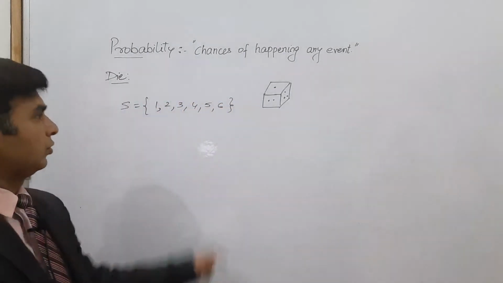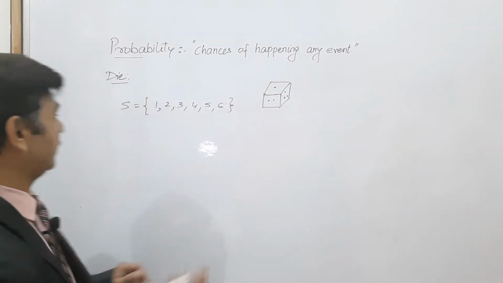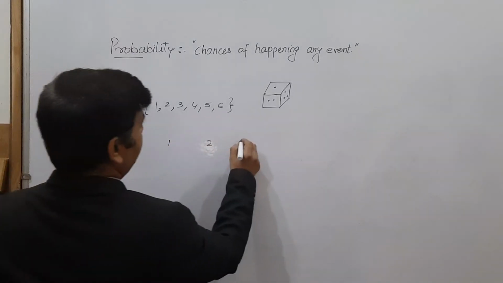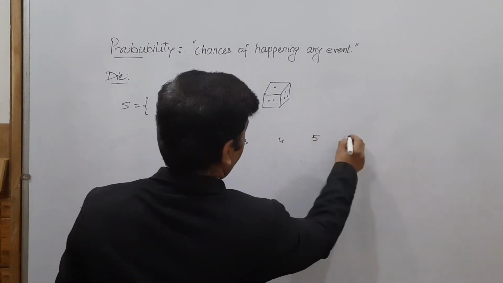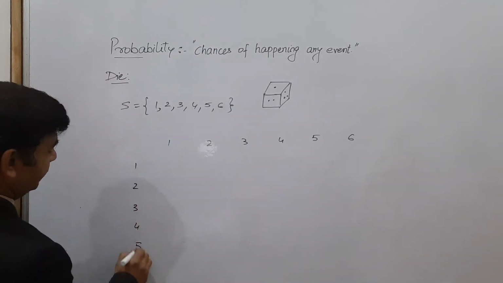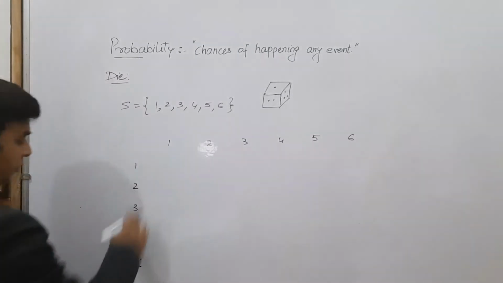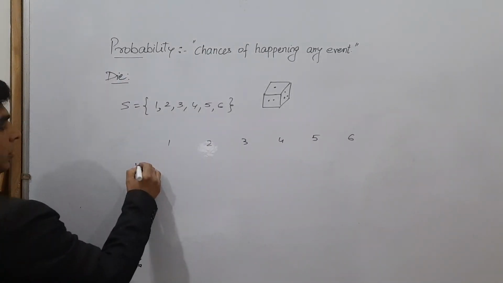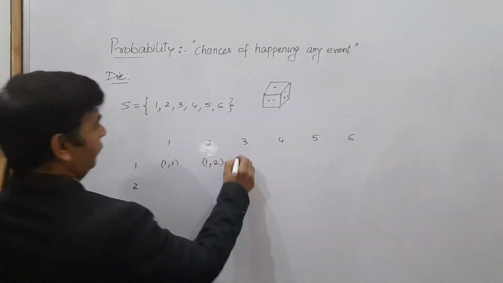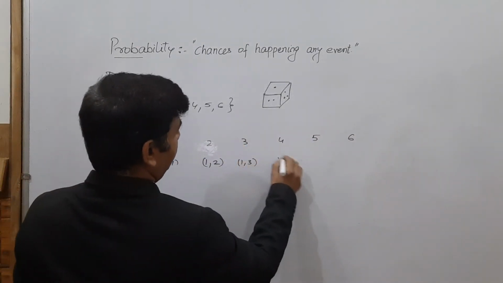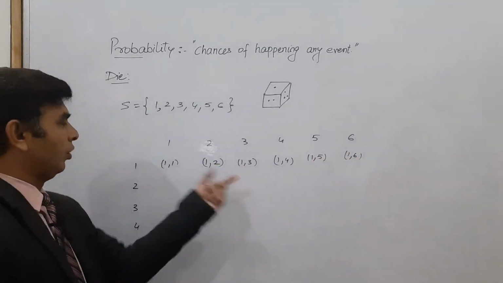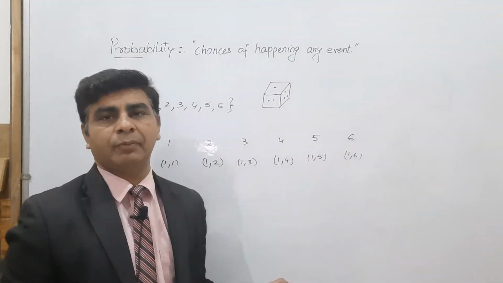But if the die is thrown 2 times, then the numbers may appear like this. You can write 1, 2, 3, 4, 5, 6 for the first die, and 1, 2, 3, 4, 5, 6 for the second die. So the first case will be 1, 1. This one can be 1, 2. This may be 1, 3, 1, 4, 1, 5, 1, 6. Because on the first die 1 can come, and on the second die any number from 1, 2, 3, 4, 5, 6 can appear.